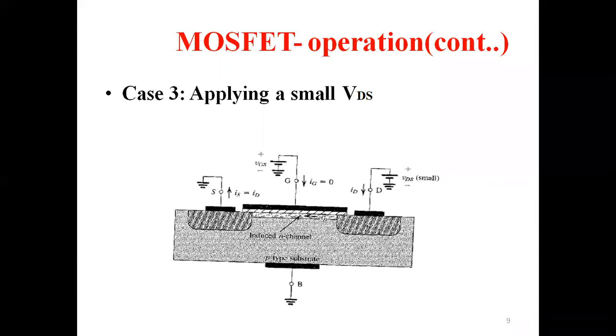Meanwhile, what I will do is, I will be keeping this VDS also. In the earlier case, I didn't apply any voltage at drain and source. It was left open. But now I have kept another battery at the drain. The battery's positive is connected at the drain and the negative is connected at the ground. Similarly, the source is also ground. So from this figure, it is obvious that the drain voltage is more positive and the source voltage is 0. So I'm applying a positive voltage at the drain and meanwhile the source is 0.